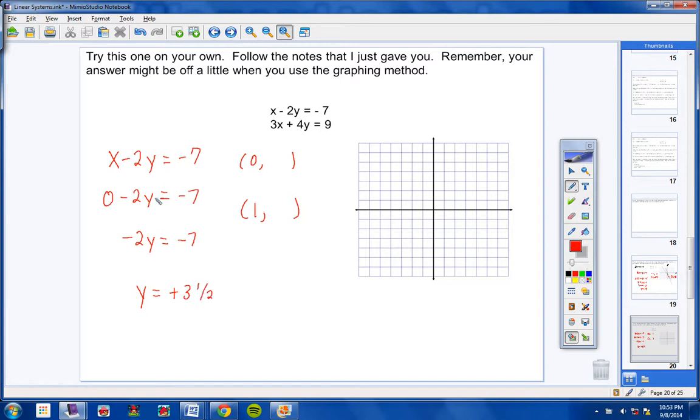Okay, so if you didn't get that right, then go ahead and correct your notes. Find your mistake, students, and then correct that in your notes. So the ordered pair (0, 3.5) is one point that we're going to plot. So 0 and then 3.5.